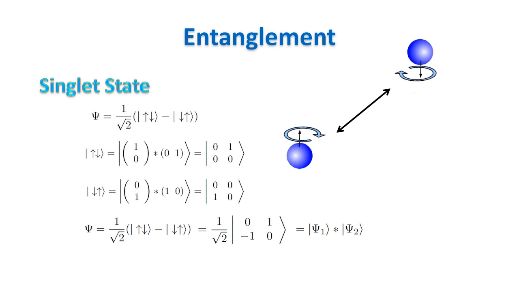Now we may want to decompose this state in order to find the state of each particle. However, this decomposition does not exist. The tensor product and the superposition of states give us a state of the composite system that cannot be factorized. By acting on a part of the system we will inevitably have an effect also on the part which is far away. And this is what entanglement is about.